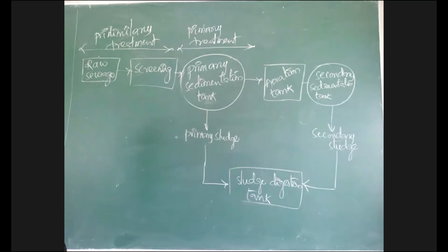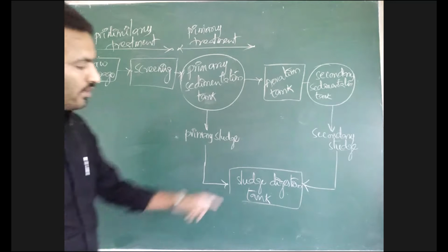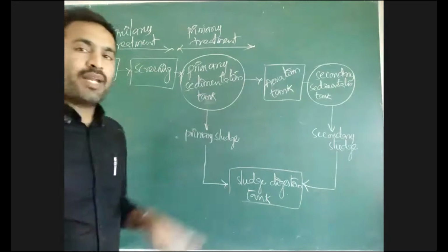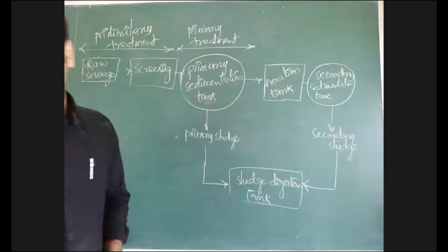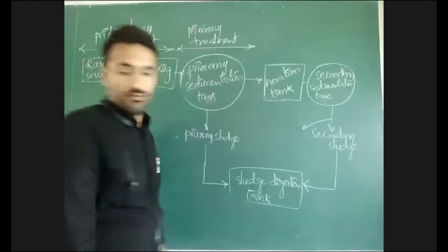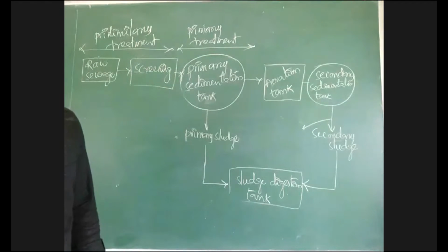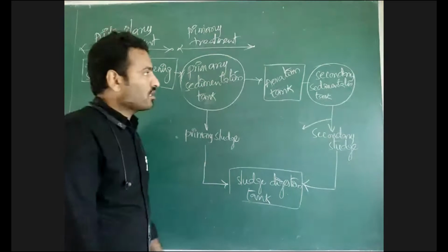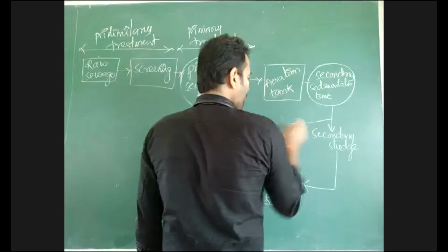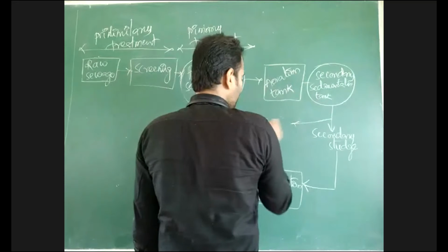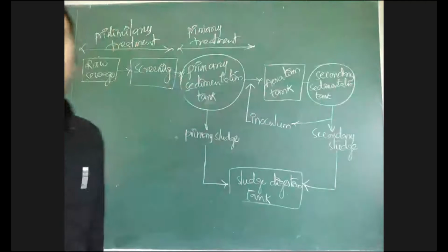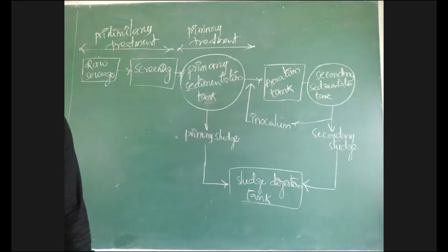Then during that secondary treatment, there is breakdown or killing of aerobic bacteria. When the aerobic bacteria are killed, there is formation of some gases, I told you. What is that? Gas. Gas is produced, like methane. From that sludge, some part is taken as inoculum. That inoculum is added to the aeration tank as a starter.